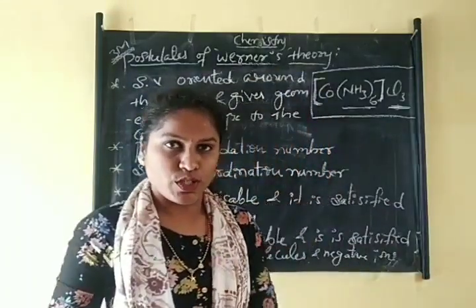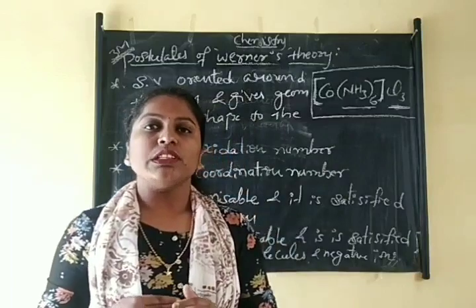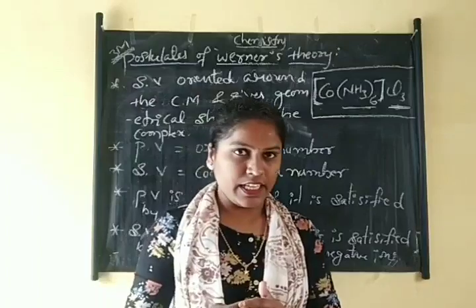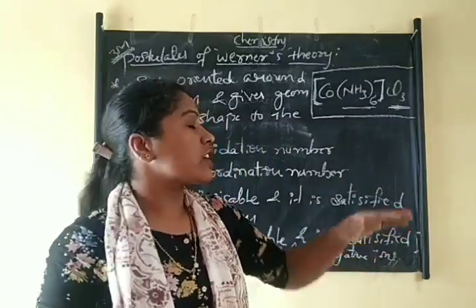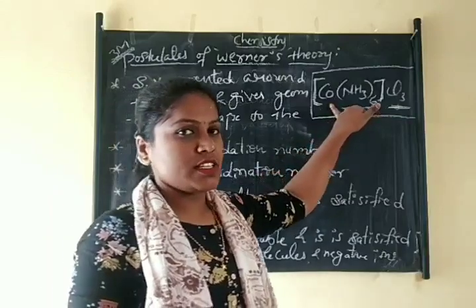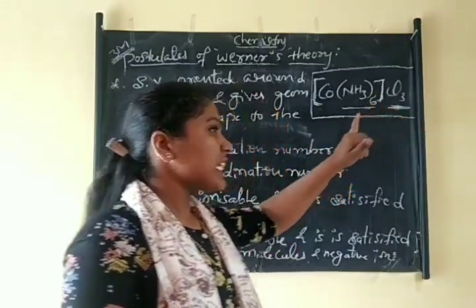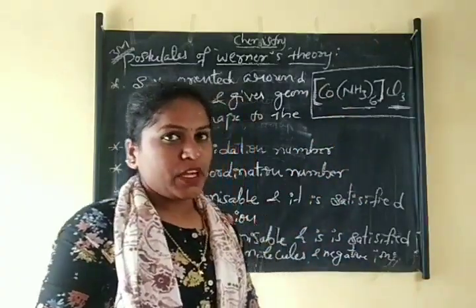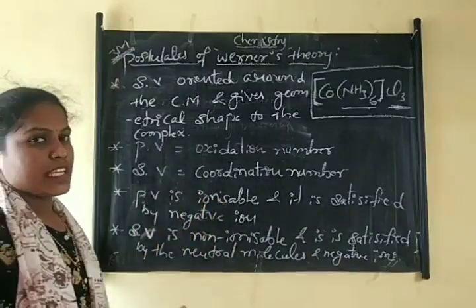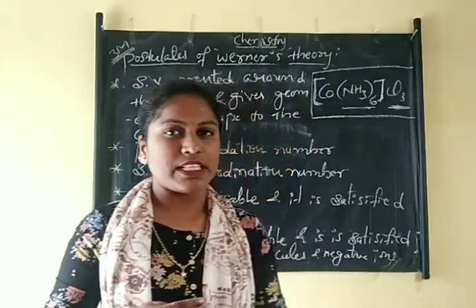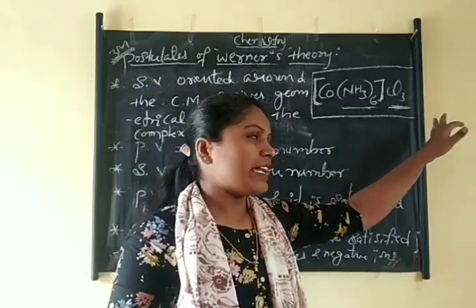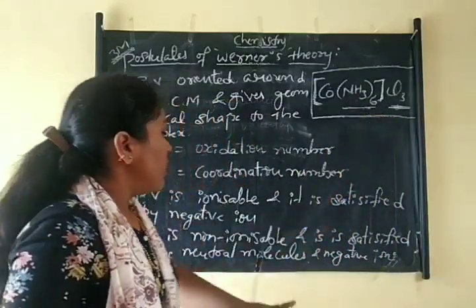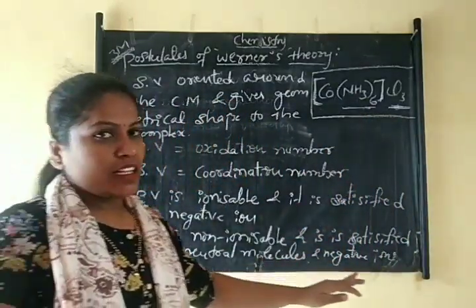Okay, so in the first postulate, in all coordination compounds, the central metal atom shows 2 types of valencies, that is primary valency and secondary valency. Primary valency is always equal to the oxidation state of the central metal atom, and secondary valency is equal to the coordination number of the central metal atom. Primary valency is ionizable, secondary valency is non-ionizable. Primary valency is satisfied by negative ions and secondary valency is satisfied by neutral molecules or negative ions.